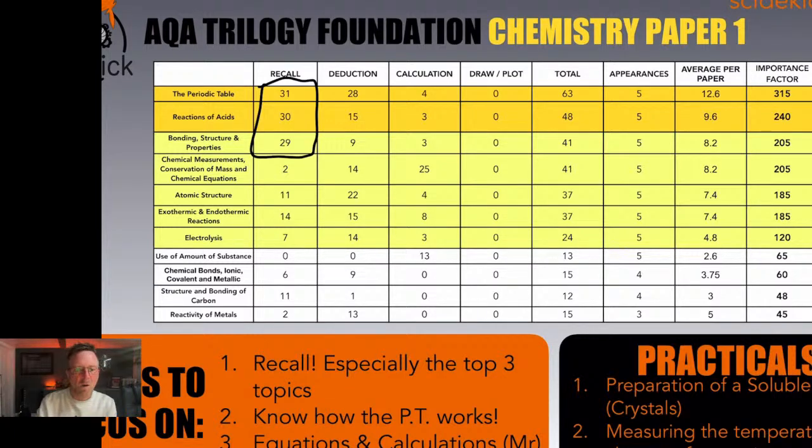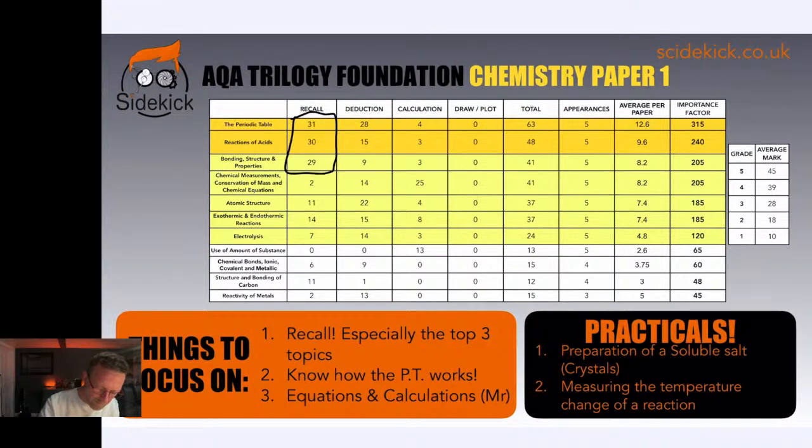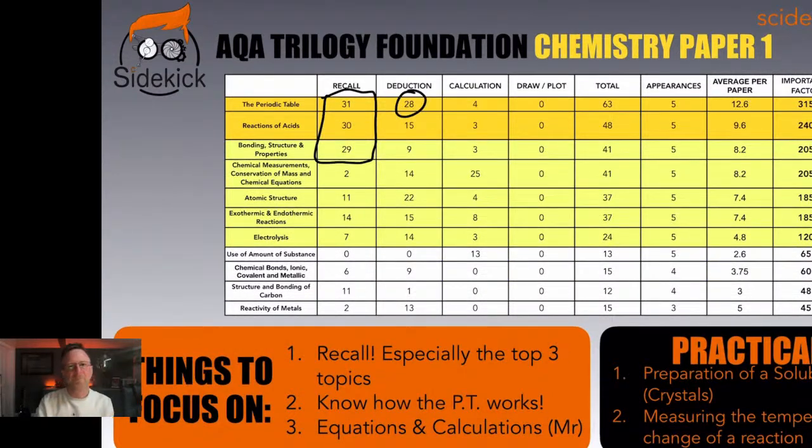The second thing is know how the periodic table works, purely because of this number, okay? They're going to be working with atomic structure and the periodic table. So knowing that the period numbers represent the number of shells that they have, the group number represents the number of electrons in the outer energy level. So being able to work your way around the periodic table and know how it works, that's really important. I think this is where the Mendeleev thing comes in as well, the fact that he left gaps for elements that hadn't been discovered yet.